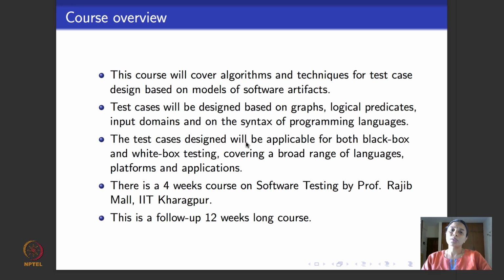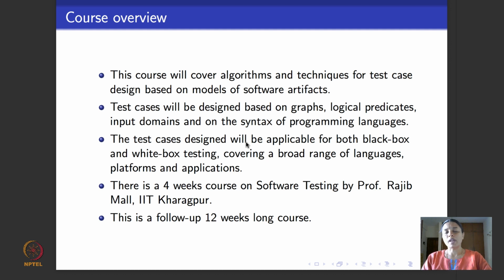So what is this course going to be all about? There is already a 4-week course on software testing that is being taught by Professor Rajeev Mal from IIT Kharagpur. This will be a follow-up course on that, and what we will cover mainly in this course is techniques and algorithms for test case design.